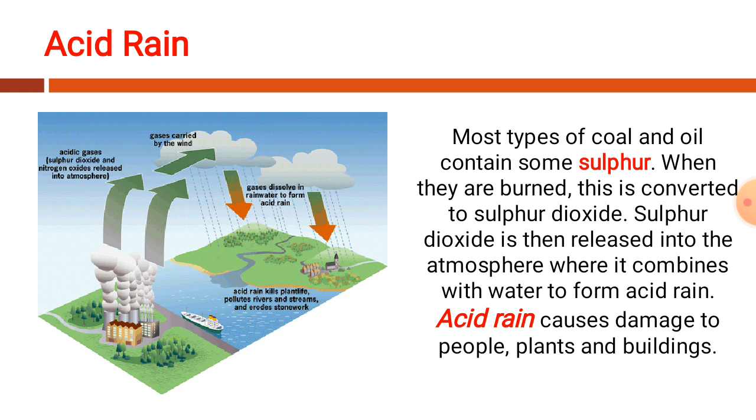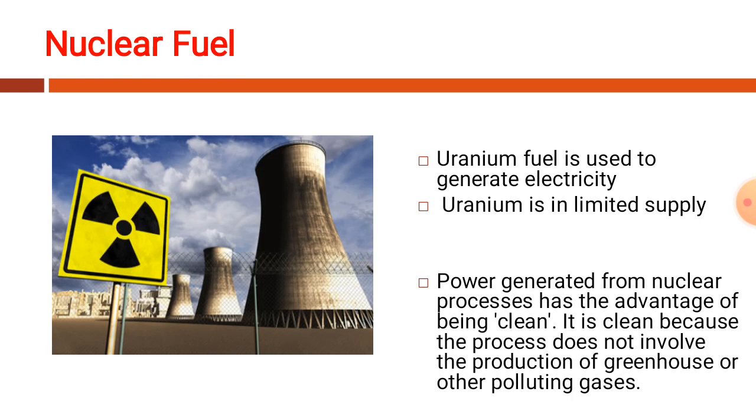Acid rain causes damage to people and plants, and it even damages buildings. Since acid rain is very acidic in nature, it can corrode away layers. It can damage material, and it can also cause skin cancer in people. So this is another example of how it affects the environment.